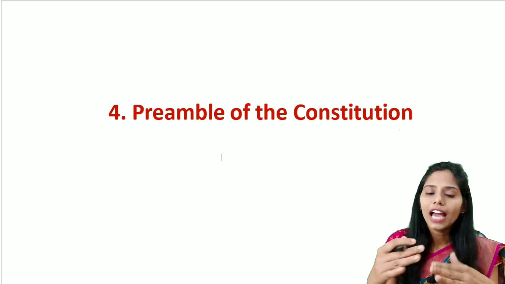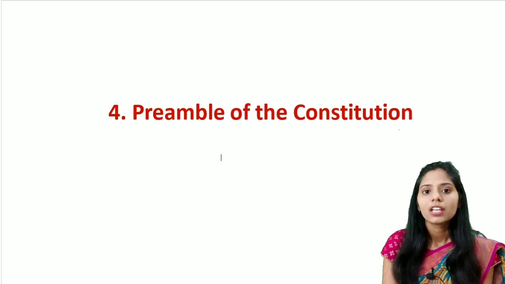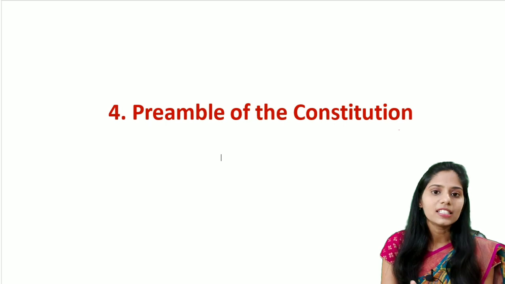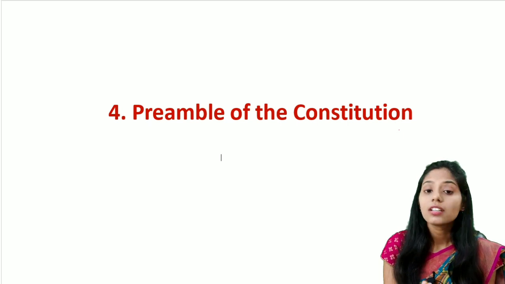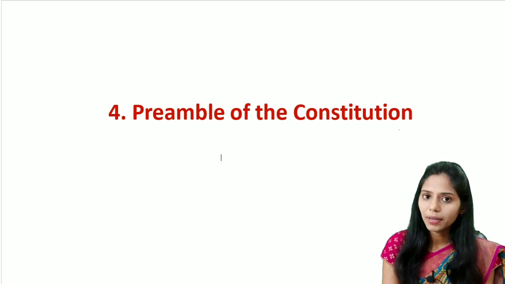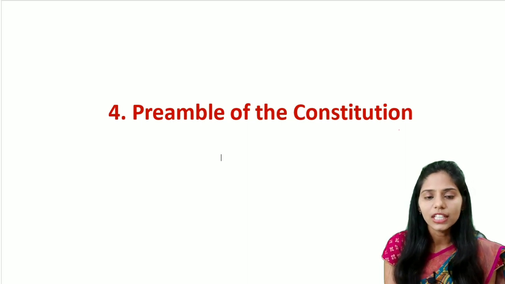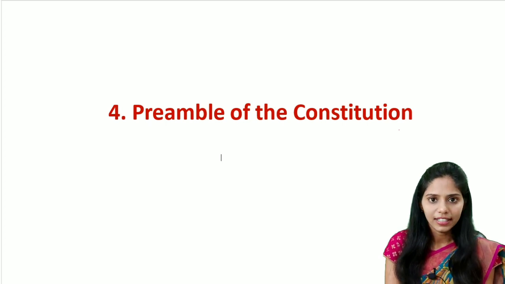The preamble mainly has four parts. The first one is the source, that is, We, the people of India, and the second one is the nature. It includes sovereign, socialist, secular, democratic, republic. The third one is the goals, and these goals include justice, equality, liberty, and fraternity.